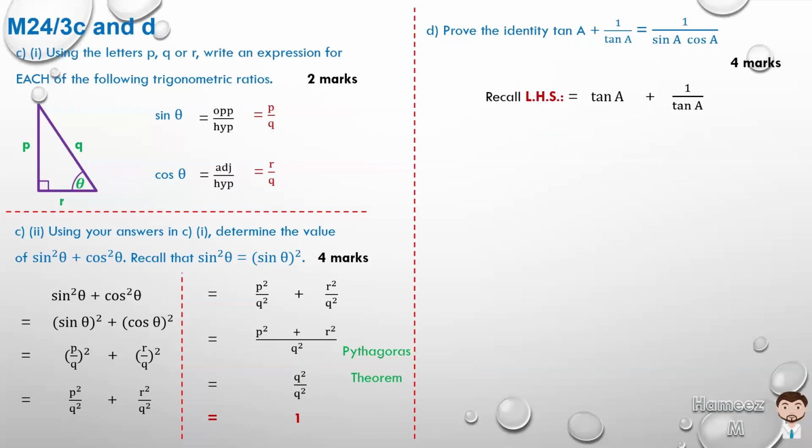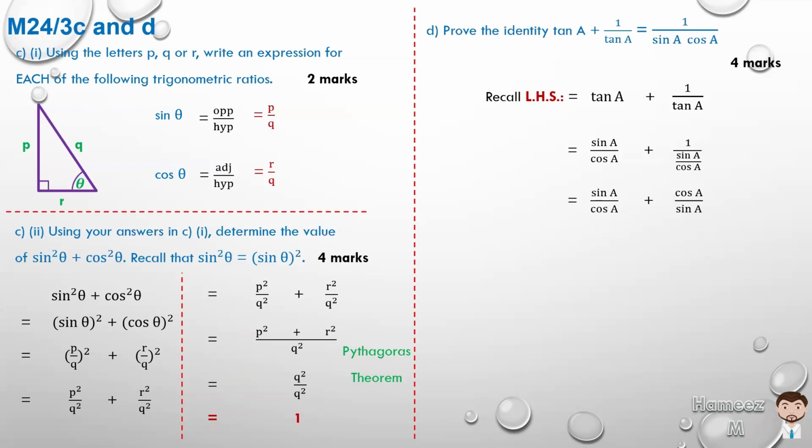And what is tan A? Sine A over cos A plus 1 over sine A over cos A. And if we look at the second term, 1 divided by a fraction really means we write it as a reciprocal, right? So 1 divided by sine A over cos A is 1 times cos A over sine A, or just simply cos A over sine A. So now we are actually adding two fractions.